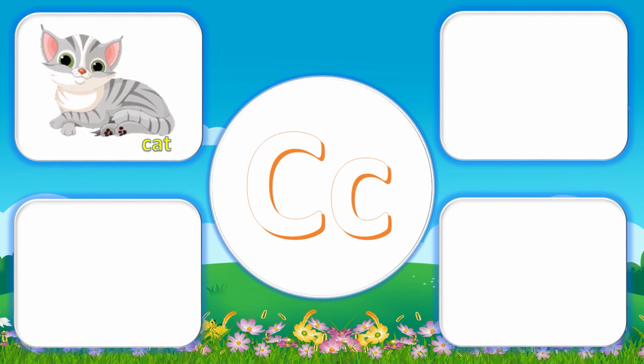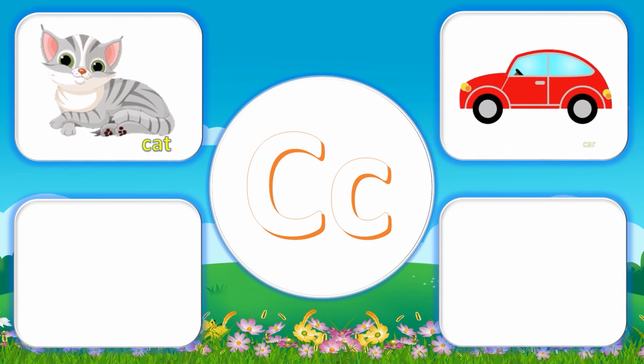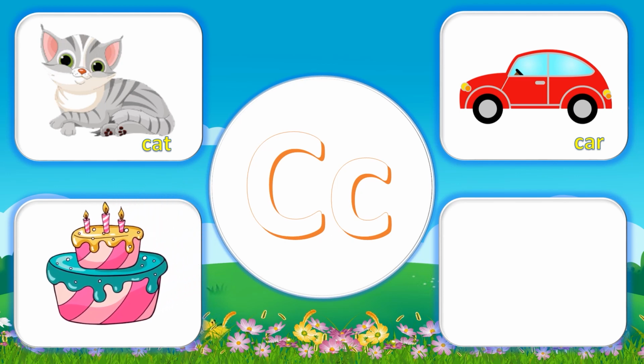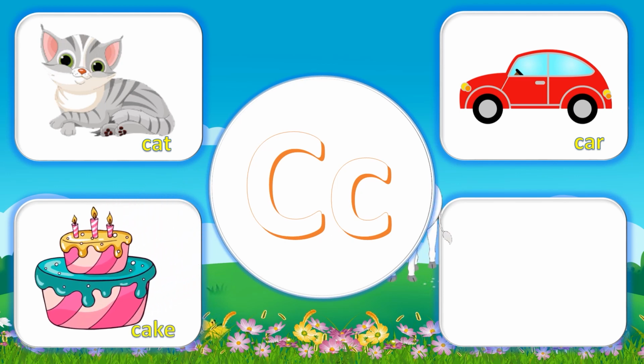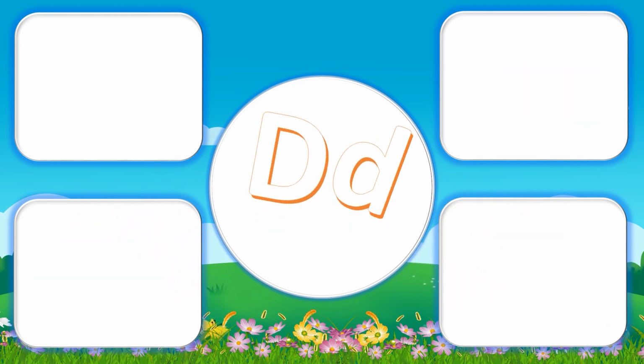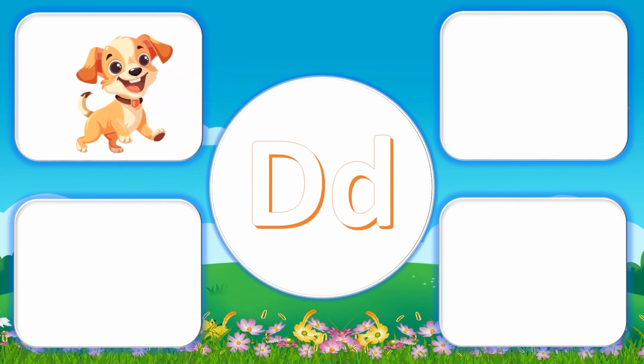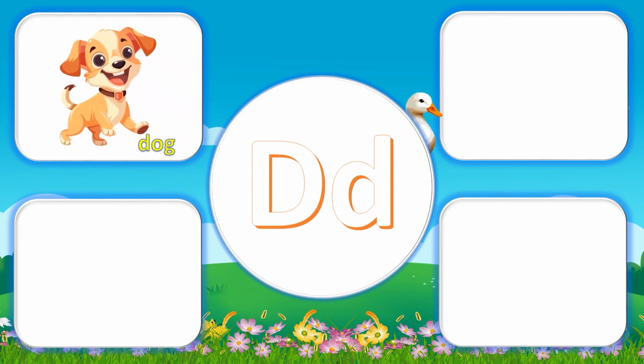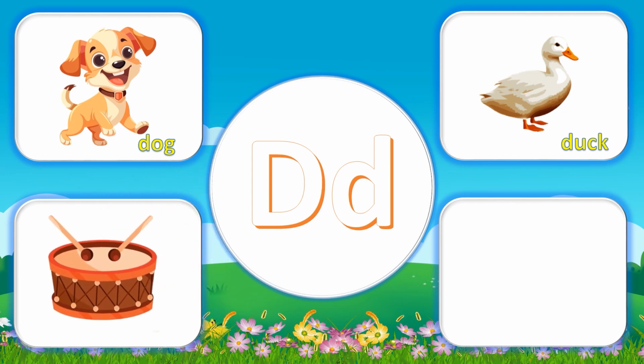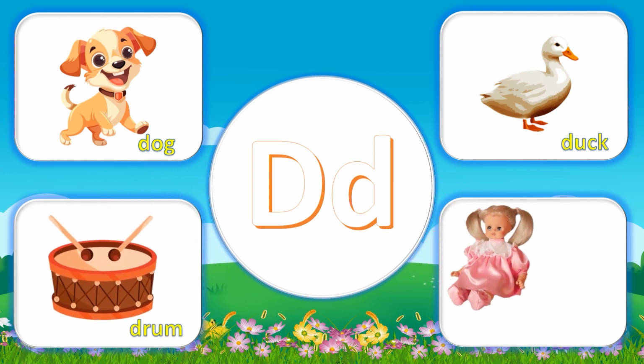C for cat, C for car, C for cake, C for cow. D for dog, D for duck, D for drum, D for doll.